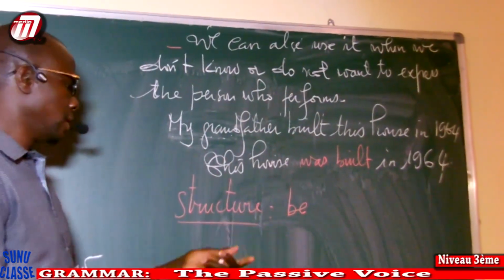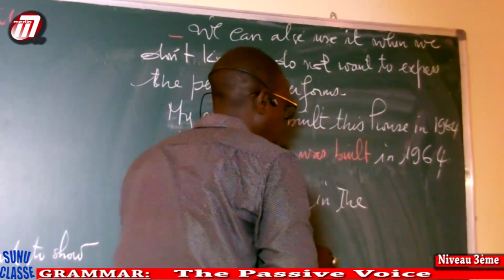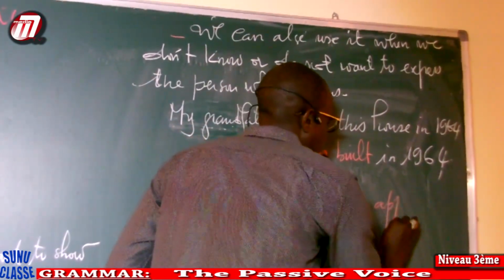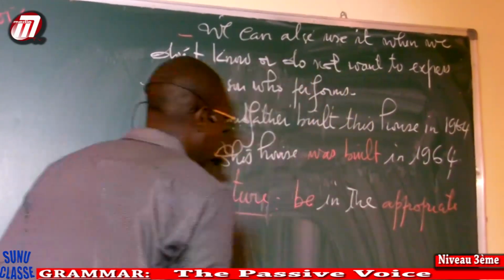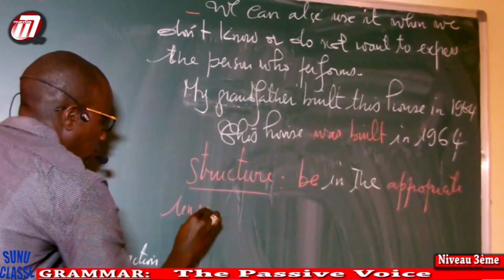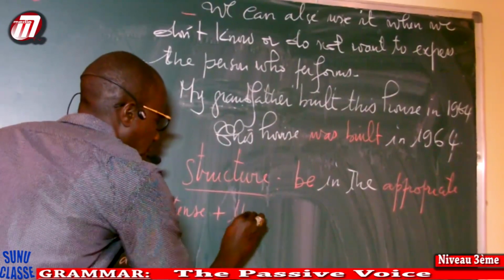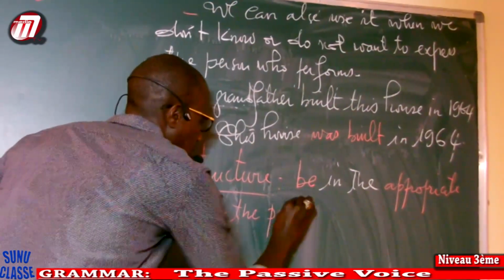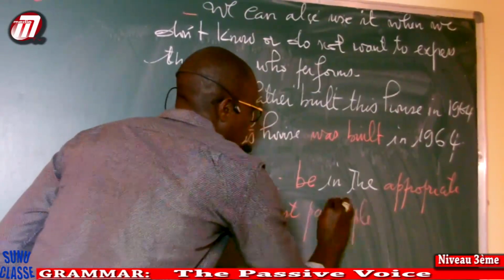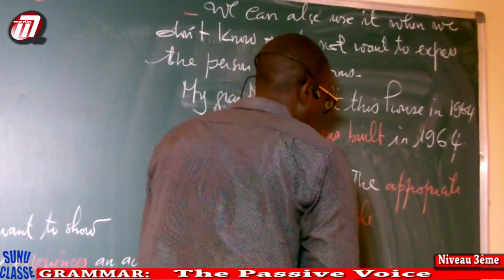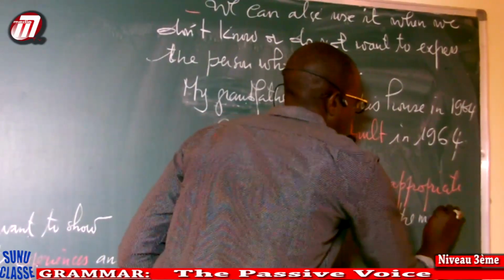It's an auxiliary. Be in the appropriate tense plus the past participle of the main verb.